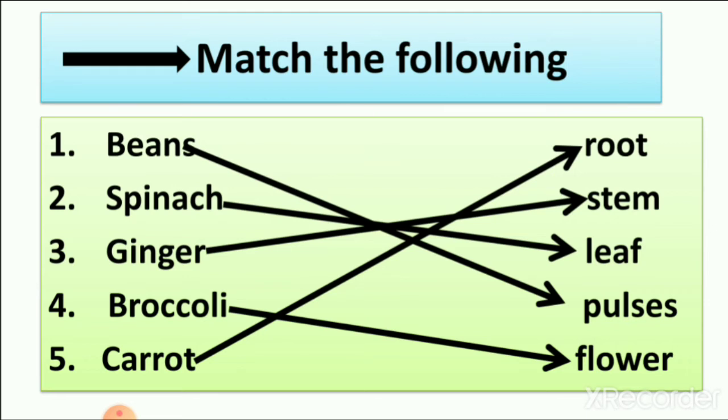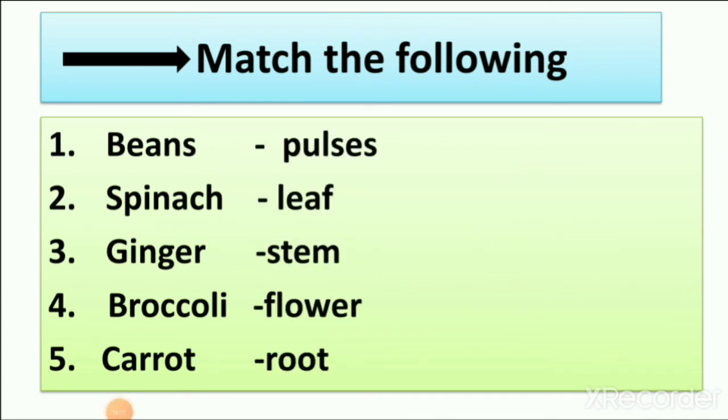So here, match the following: beans with pulses, spinach with leaf, ginger with stem, broccoli with flower, and carrot with root. Now I am writing the answers here. Match the following. So again, you revise that pulses are also known as beans. We eat mixed beans also. So beans with pulses, and spinach is a leaf of the plant, we know that.